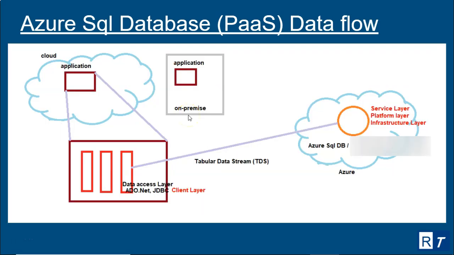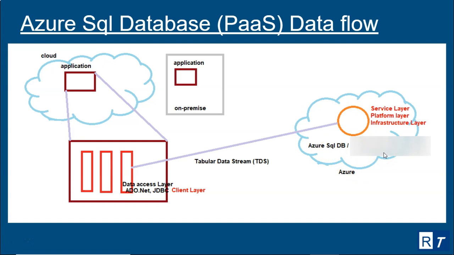So here is a data flow diagram. You see that an application can be in the cloud or on on-premise servers. Now when you zoom in inside an application, we can see there can be multiple layers: you can have a front end, business logic, and then your data access layer where your drivers are sitting. That is the client layer, and the client layer talks to the service layer via a tabular data stream protocol. And all these 3 layers are sitting in Azure for Azure SQL DB and Azure Managed Instance Database.